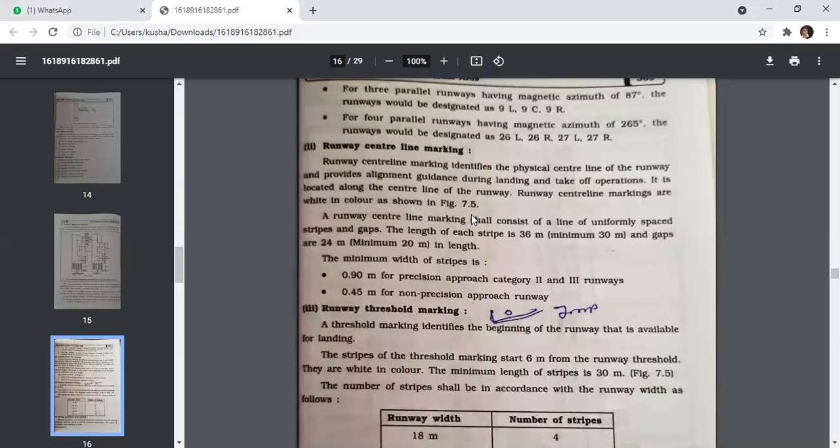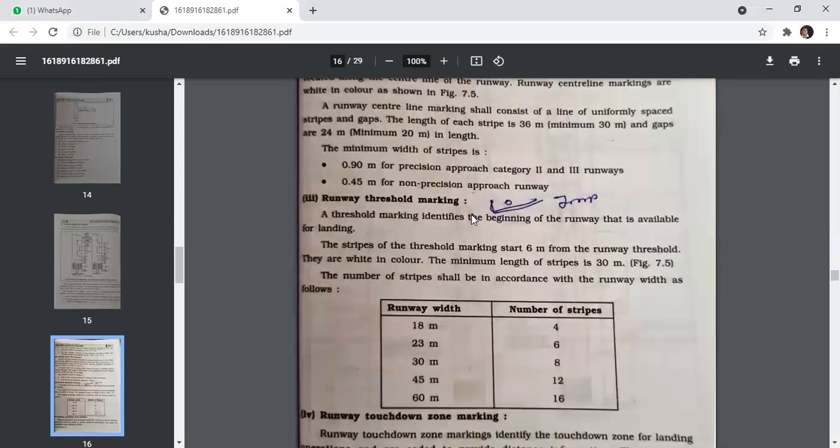A runway centerline marking shall consist of a line of uniformly spaced strips and gaps. The length of each strip is 36 meters and gaps are 24 meters in length. The minimum width of strip is 0.90 meter for precision approach category 2 and 3 runways and 0.45 meter for non-precision approach runway. Next is a runway threshold marking.